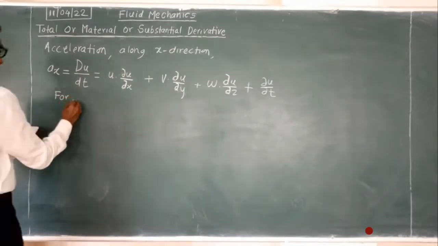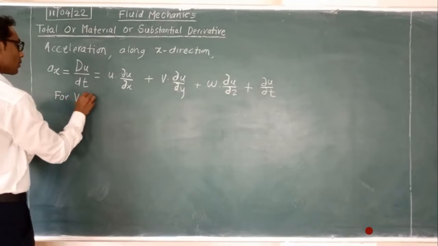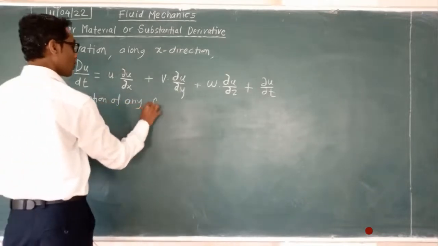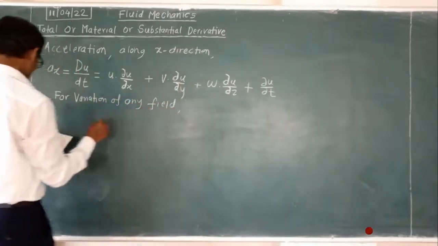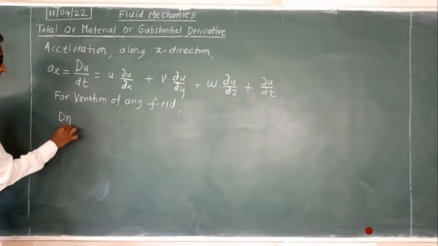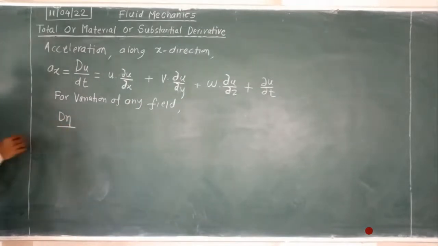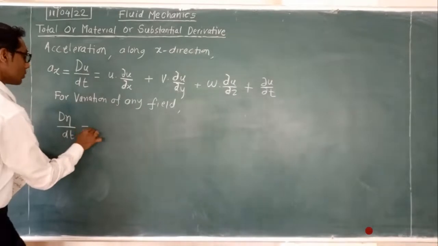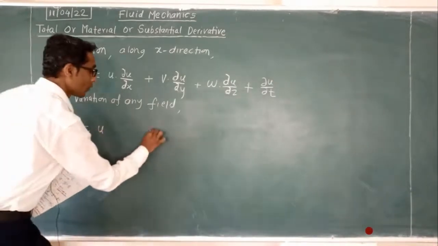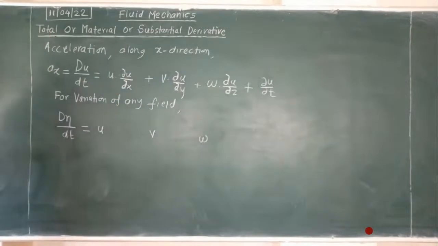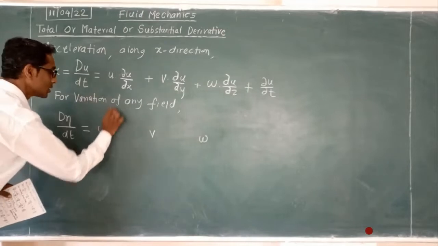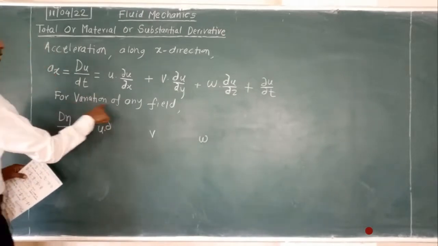So for variation of any field, we can have the generalized form of the equation, that is d eta divided by dt is equal to, see here, u, v, w, these three velocities multiplied by the partial change in the variation.